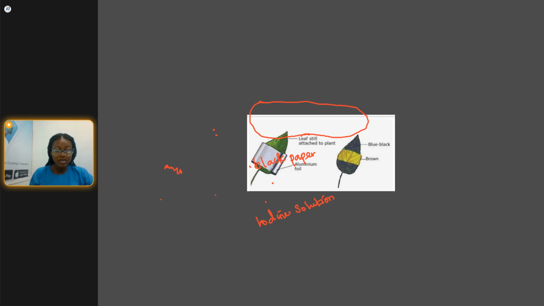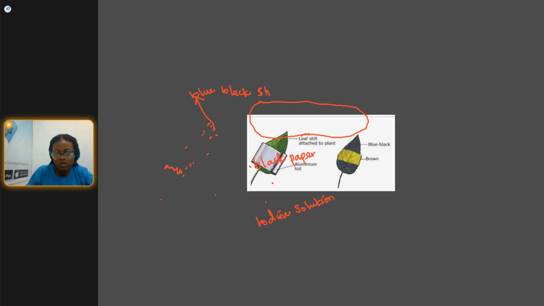What do I mean by this? This part that you are seeing here, expose it to iodine solution. When you expose it to iodine solution and leave it for hours, with time you will see that this part turns blue black. When it turns blue black, it shows the presence of starch.